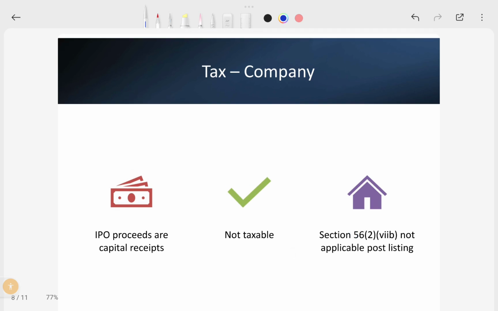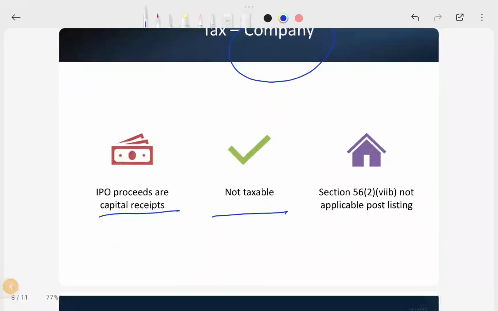And if you go to the tax issues for the company in IPOs, the company will receive the money, and with this procedure, capital receipts are not taxable. So there is no taxability for the company except for private companies.